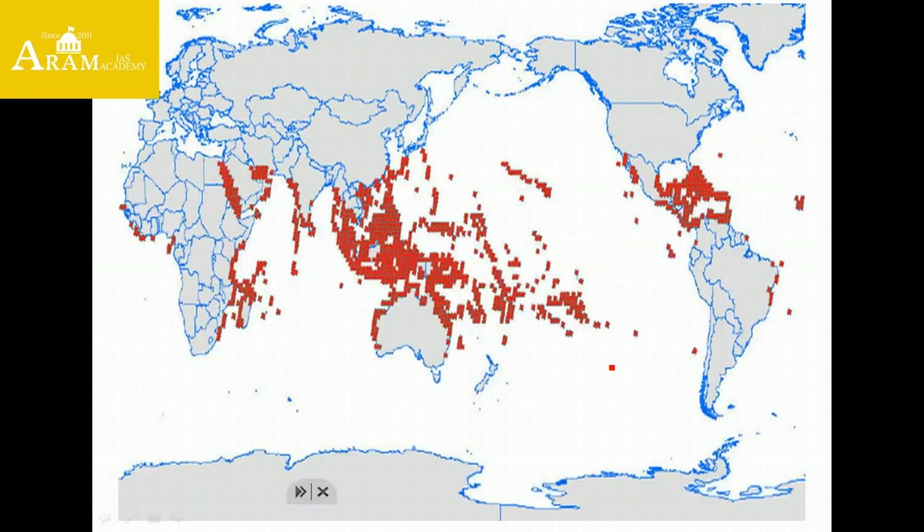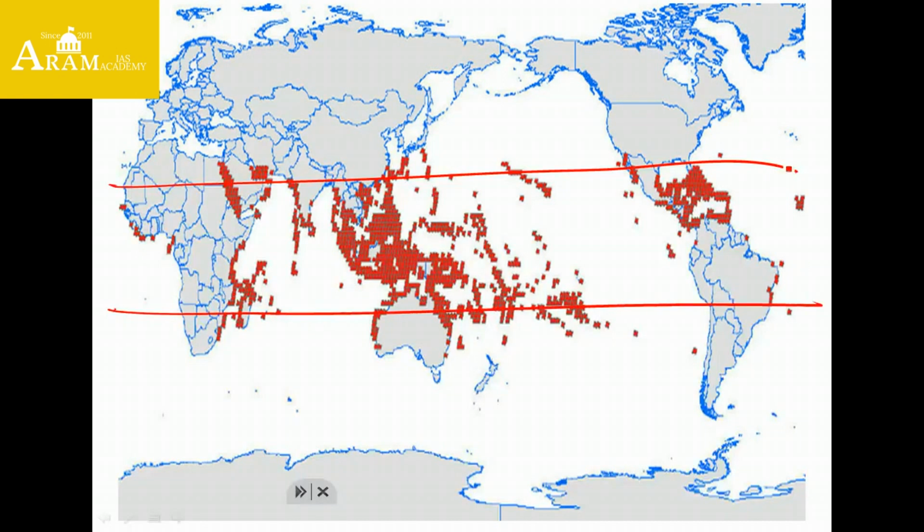We can look at this particular map. The tropical waters are between 23.5 degrees north and 23.5 degrees south of the equatorial line. Most of the world's coral reefs are located in this zone because there are certain conditions to be fulfilled for the origin of coral.